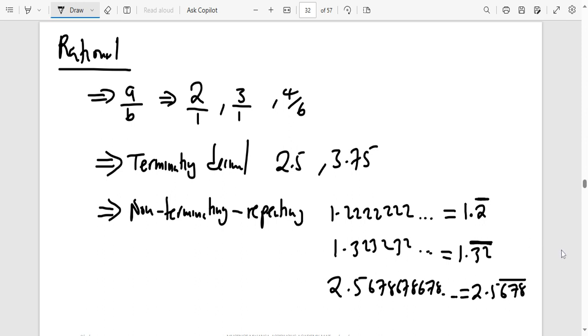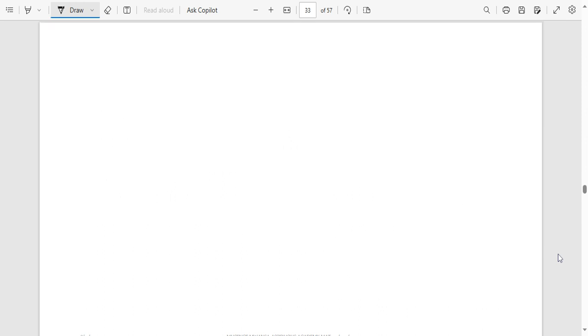Okay. So you should be able to show that a number is rational. Now, what does it mean if they say show that a number is rational? They just mean write it as a fraction. Let's say, for example, they say show that 2.75 is a fraction. What do you do? Just say let x be equal to the number that you've been given, 2.75.